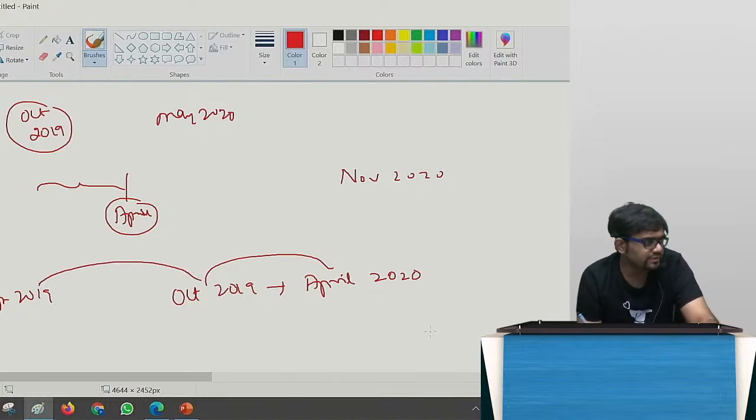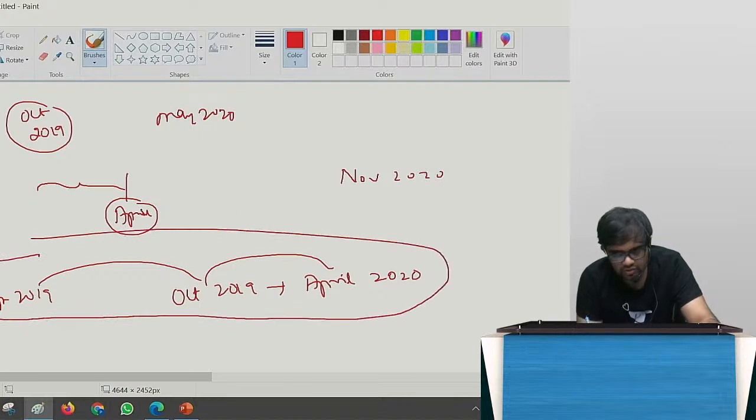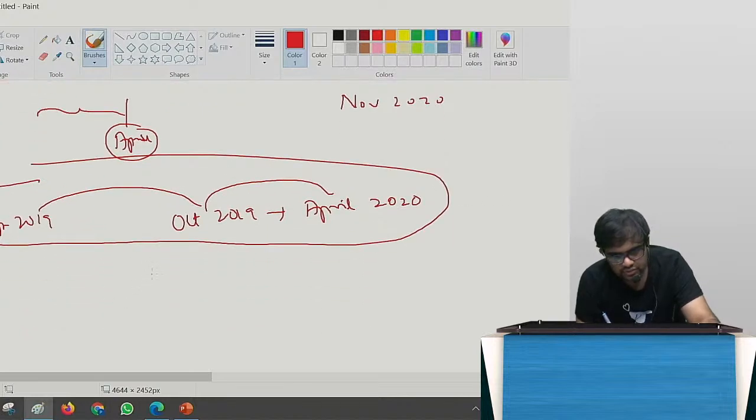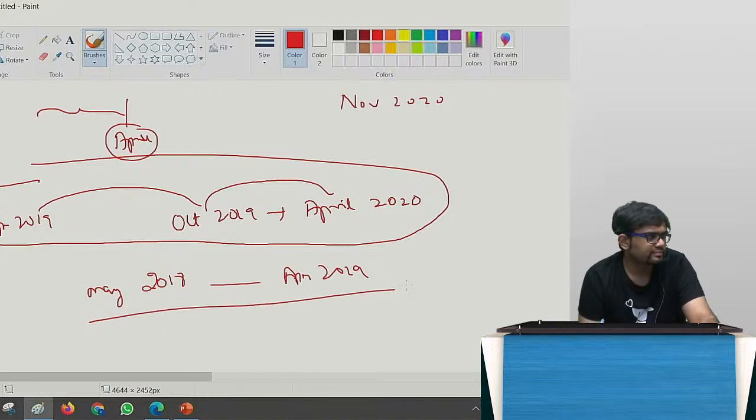Six months of amendments. We always concentrate on the new amendments, but we forget about the old amendments. In 2018, from May 2018 to April 2019, many amendments also came. That also the examination can ask.